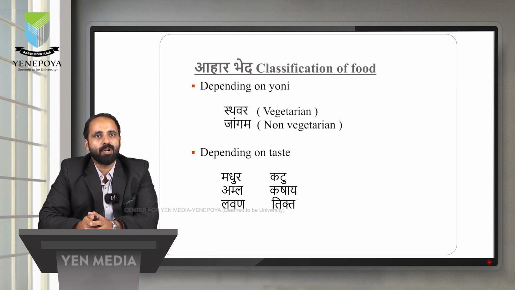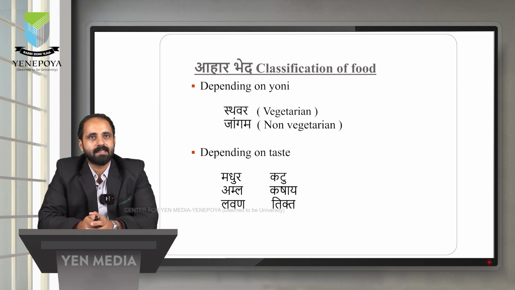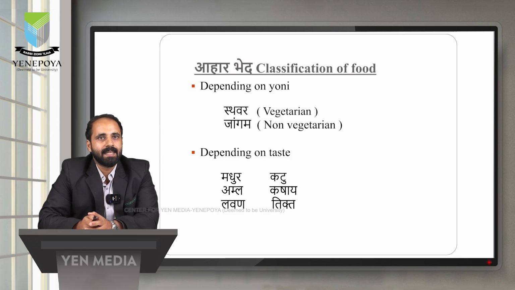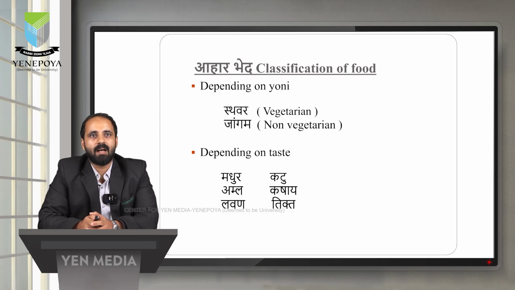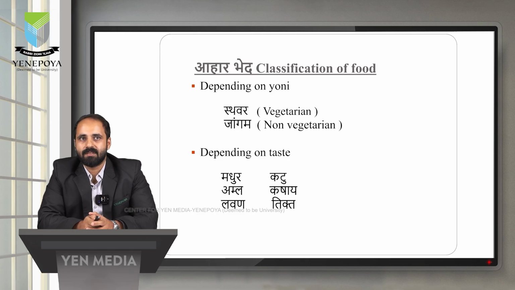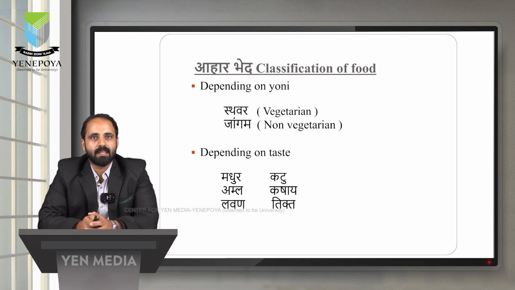First, depending on Yoni, that is the origin, Sthavara and Jangama. There are two kinds, that is Sthavara Ahara, next Jangama Ahara. Sthavara in the sense vegetarian, Jangama Ahara non-vegetarian. So, as you all know, the vegetarian food as well as the non-vegetarian food.